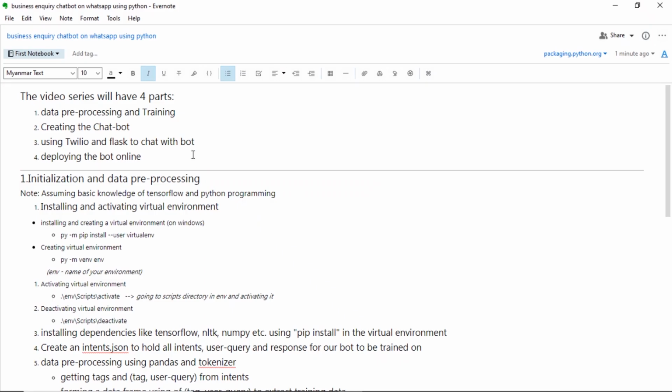So the series will have 4 video parts. In the first one, we will cover data preprocessing and training of the data. We will train them using TensorFlow. Then we will create the chatbot, the interaction between the user and the chatbot. In the third part of the video series, we will use Flask to create an app so that we can interact with Twilio, and we will use the Twilio account so that we can use WhatsApp for our interaction. And in the last part, we will deploy the chatbot online so that we don't have to run it on our local machine and it will be available 24/7.